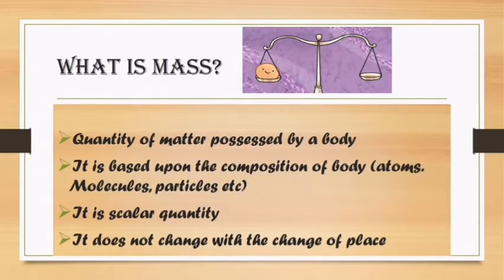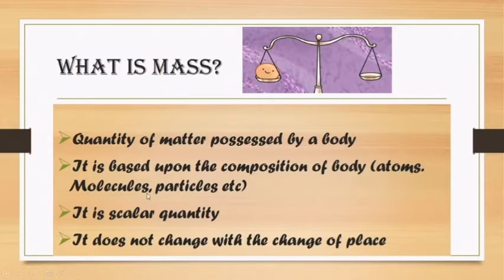Actually, the mass is the quantity of matter possessed by a body. We see different objects around us. Every body around us has its own mass. The mass depends upon the composition of the body. Composition of a body means the atoms, molecules, or the particles present in the body from which a body is made up. So mass depends upon the number of atoms, number of molecules, or the number of particles present in an object.